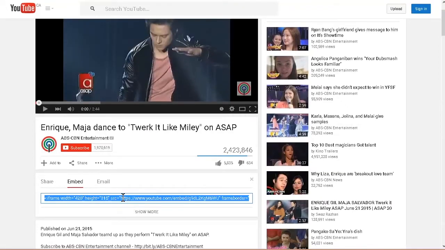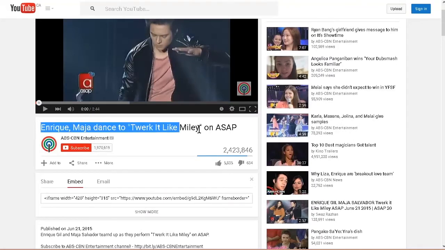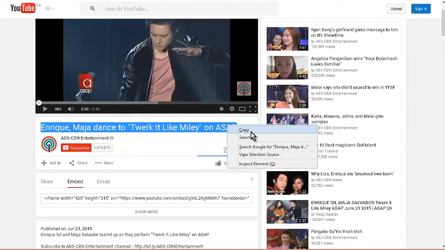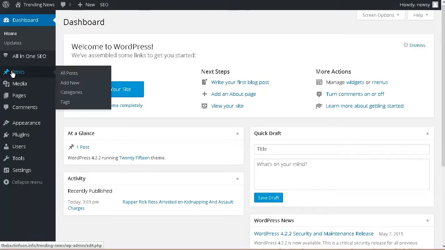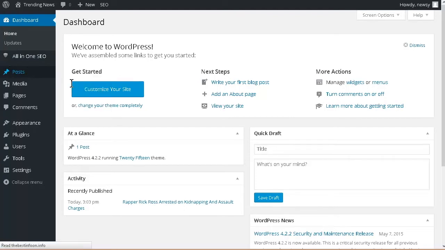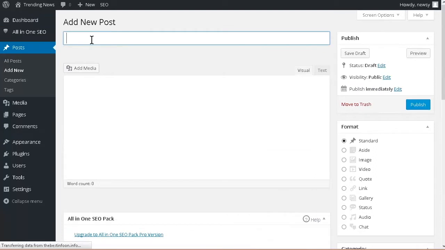So we can put this embed code on. So what we want to do is take this, do copy, back over here. Now we want to go to posts, add new. We want to paste the title in here.